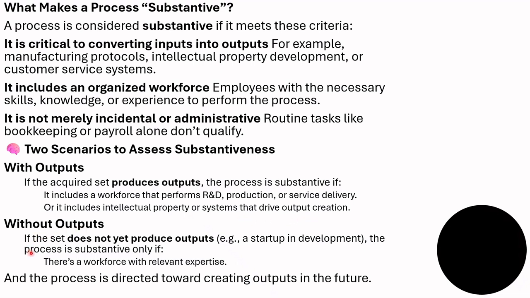Without outputs: if the set does not yet produce output, for example a startup in development, the process is substantive only if there is a workforce with relevant expertise and the process is directed toward creating output in future.